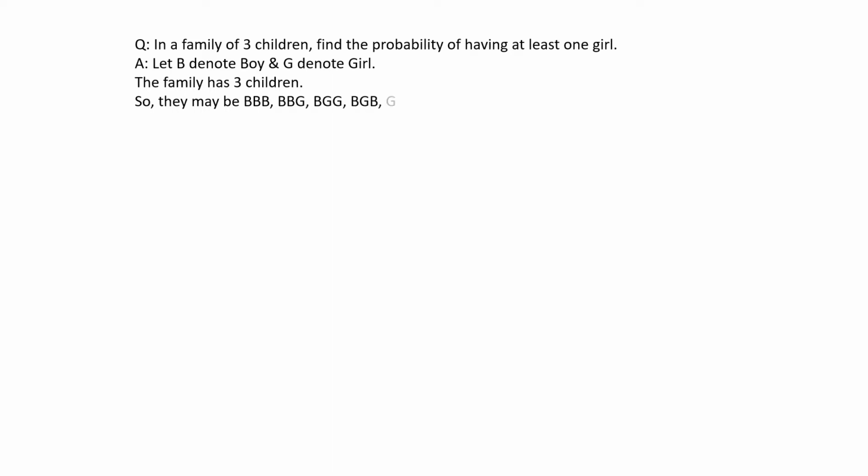The next question states, in a family of 3 children, find the probability of having at least one girl. Let B denote boy and G denote girl. So the family has 3 children, that means they may be all 3 boys, that means BBB, BBG, BGG, BGB, or GBB, or GGB, or GBG, or GGG. That means the total number of cases is 8.